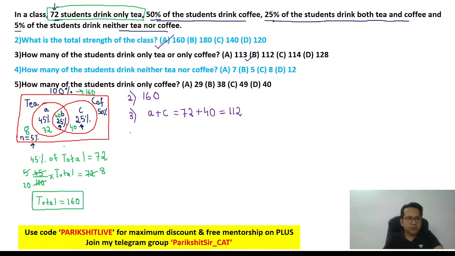Correct. Number four. How many of the students drink neither tea nor coffee? We already got that. 5% is 8. You already got that. Option C. And number 5. How many of the students drink only coffee? Only coffee is C and C is going to be 40. That's the answer. Are we clear on this? Any doubt in this? Followed?